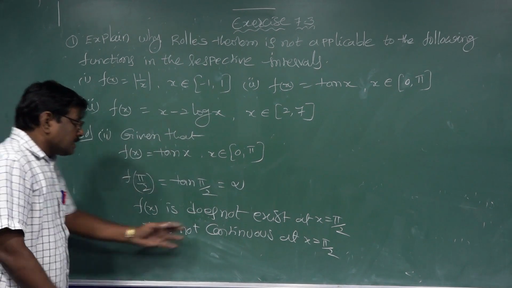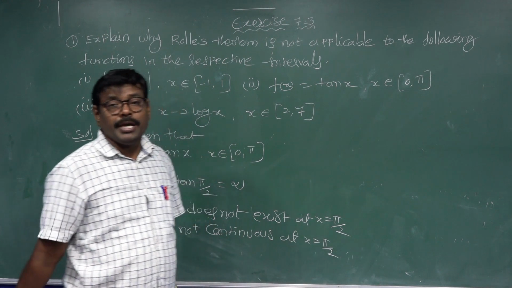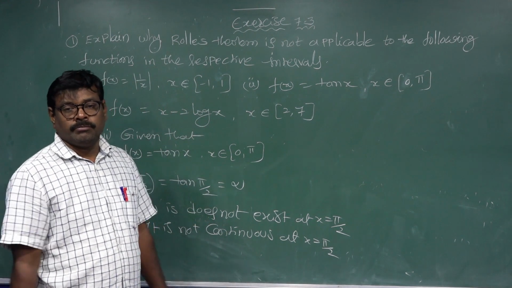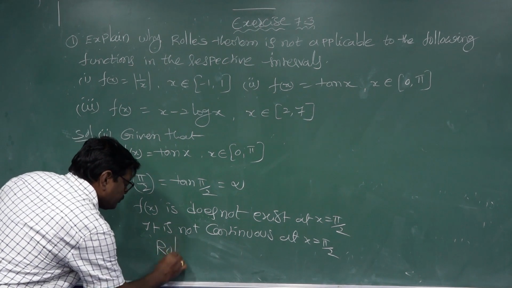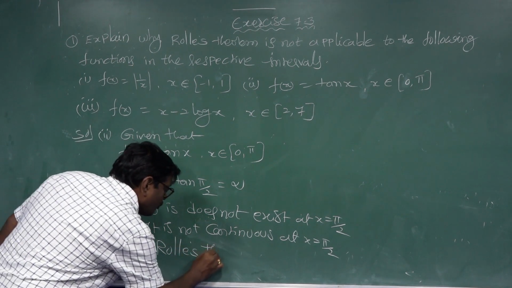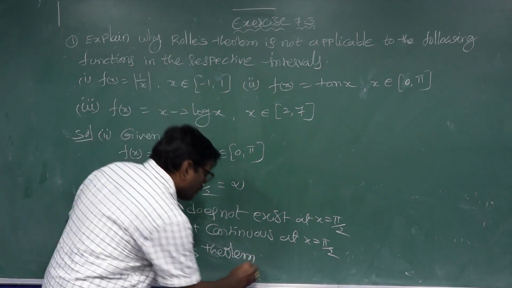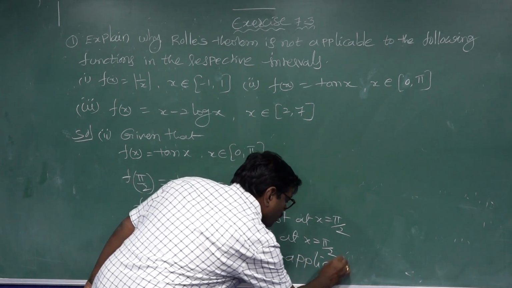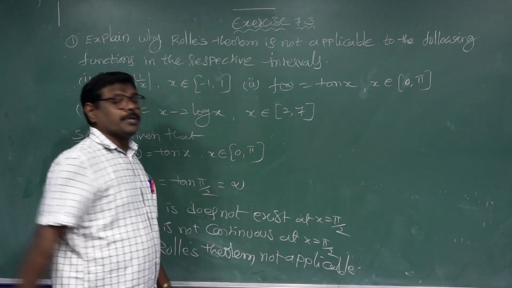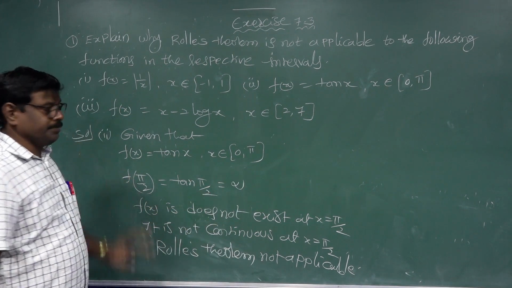Since it does not exist and is not continuous, the conditions of Rolle's theorem fail. Rolle's theorem is not applicable. This is the second problem.